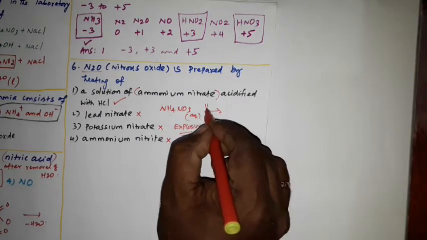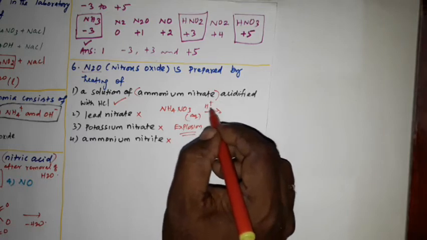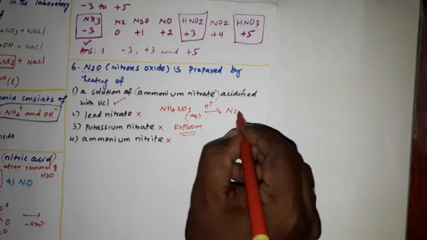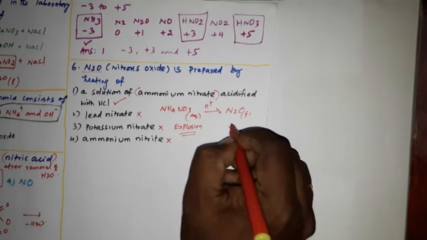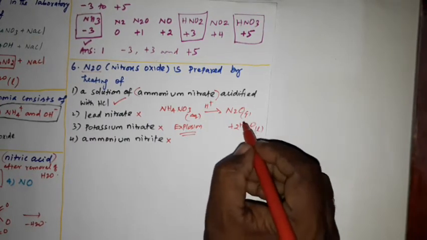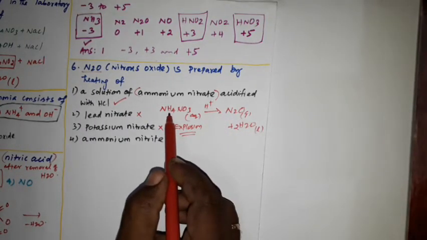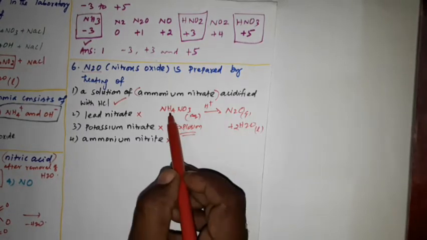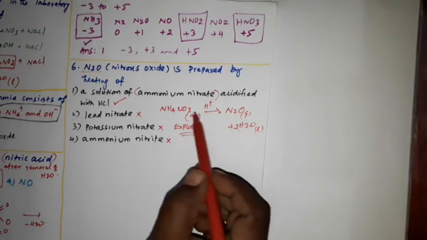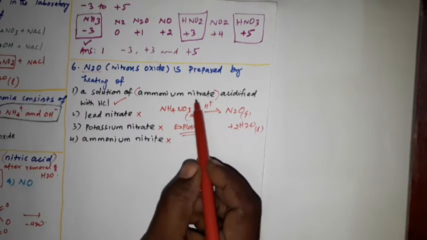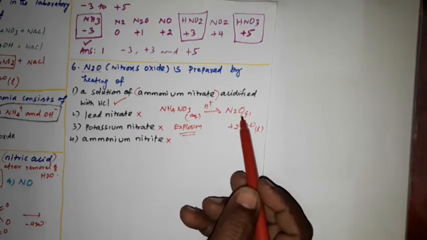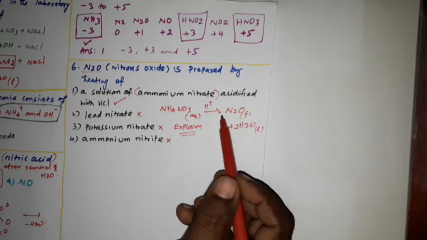So acidified means H plus, the hydrogen ion present in the acid. So we will get the product N2O in the gaseous state, then water molecules H2O, balancing then. Okay, so there are 4 hydrogen atoms, then 3 oxygen atoms, then 2 nitrogen atoms. So when ammonium nitrate is acidified with HCl, we will produce this N2O nitrous oxide. This is the right answer. Clear?